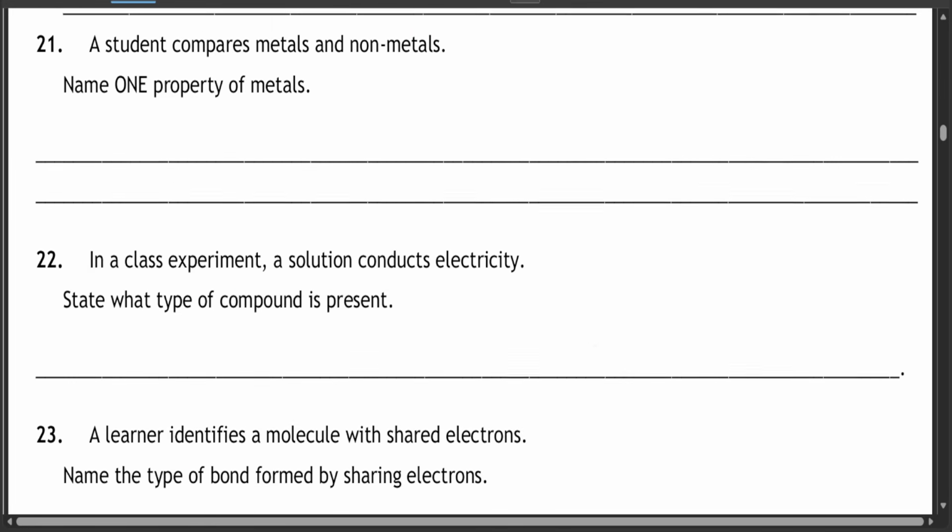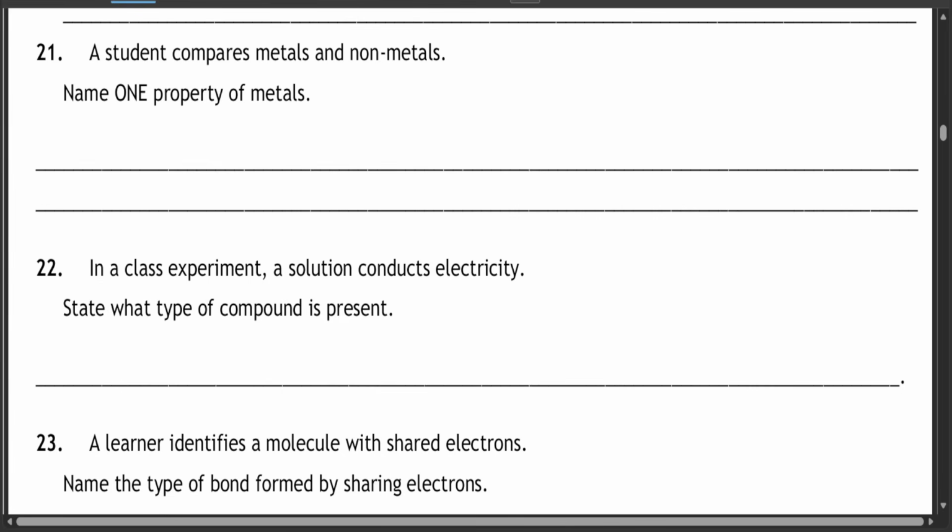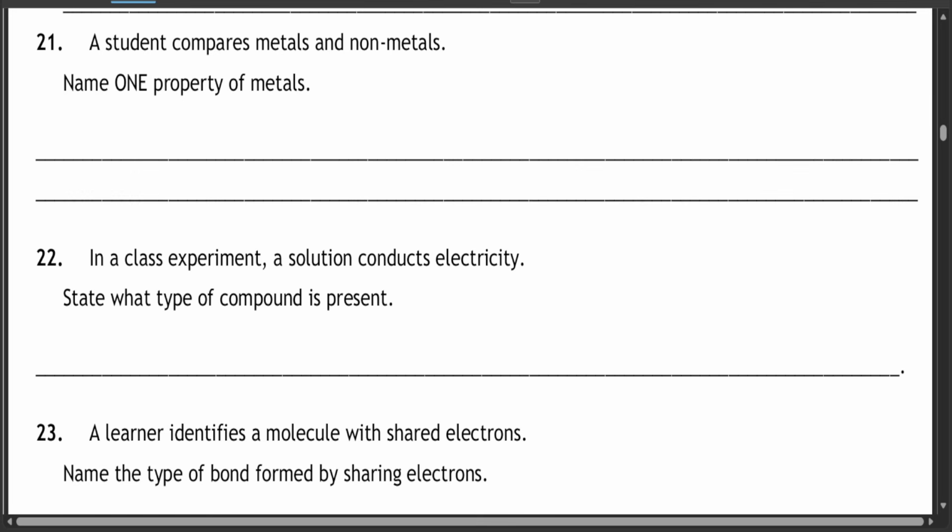Question 21. A student compares metals and non-metals. Name one property of metals. Now, I can name many properties. Metals are ductile. Okay, they are malleable. Ductile meaning that you can turn it into thin wires. It can be drawn into thin wires. Malleable means you can hammer it into thin sheets as well. That's malleability.